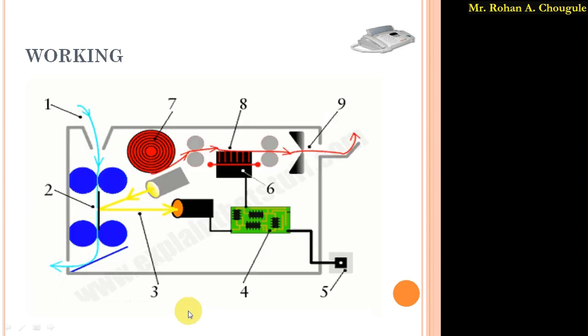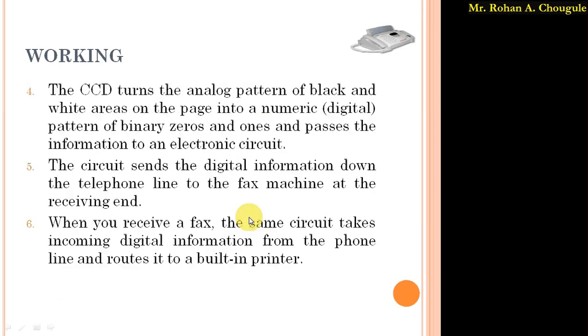The charge coupled device receives the light which is reflected from the paper. This charge coupled device is connected to the electronic circuitry, and it converts the analog pattern of black and white areas into a digital pattern.